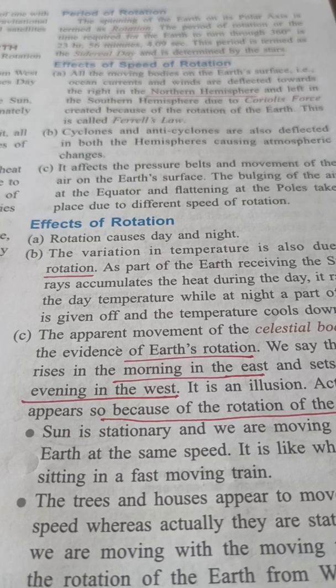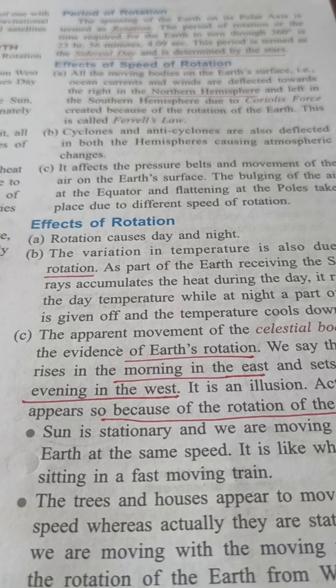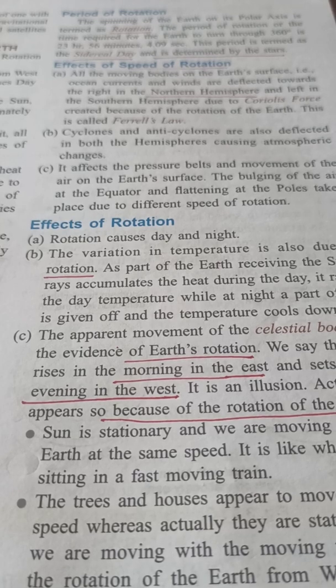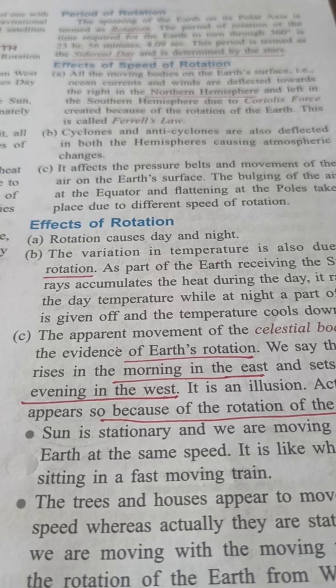When earth will be receiving the direct sun rays, no doubt the temperature will be more, and that side will be having a day. And similarly, when earth is moving and it will be away from the sun, that side will be the night, and temperature will also be less over there because sun rays are not directly over there.